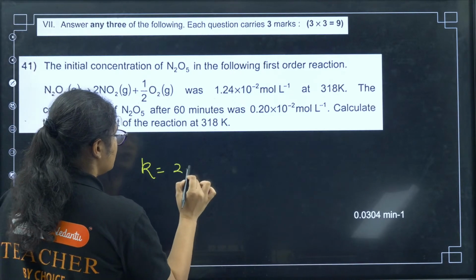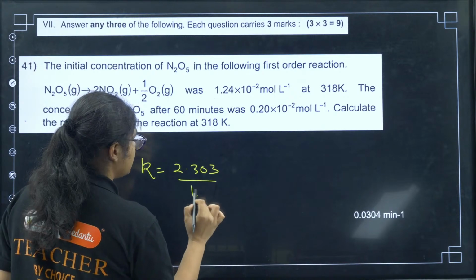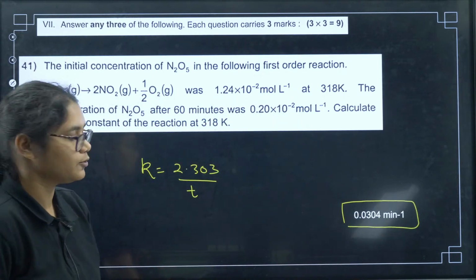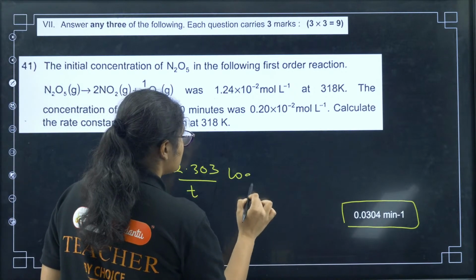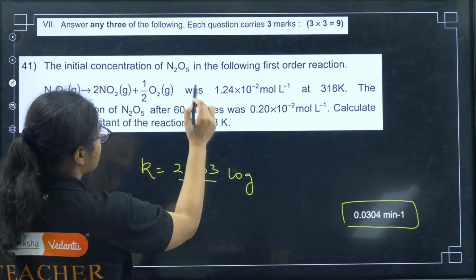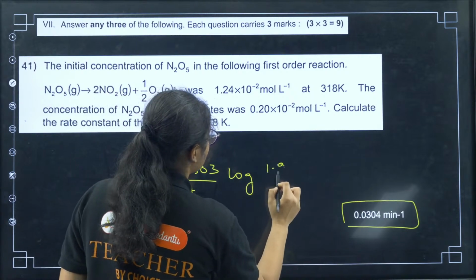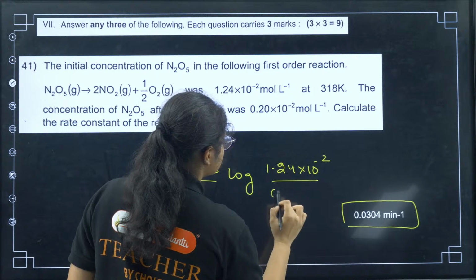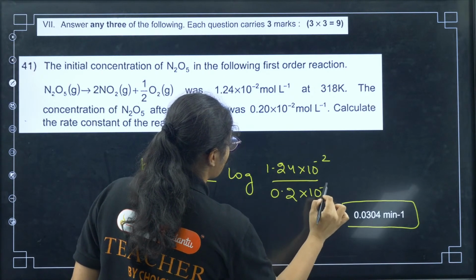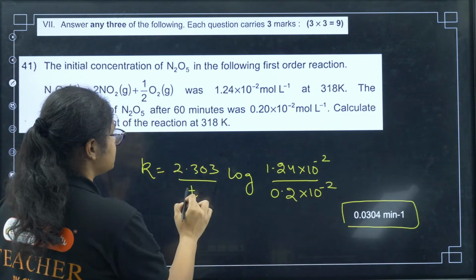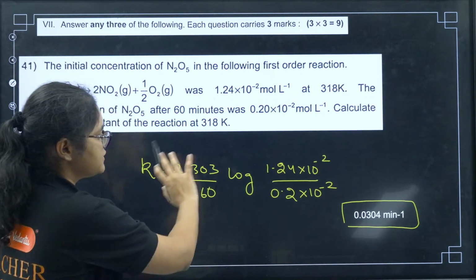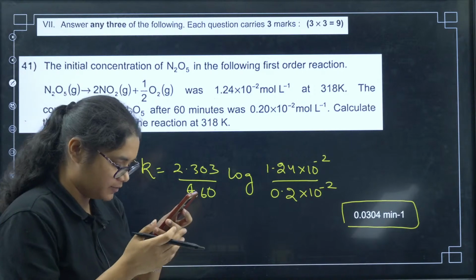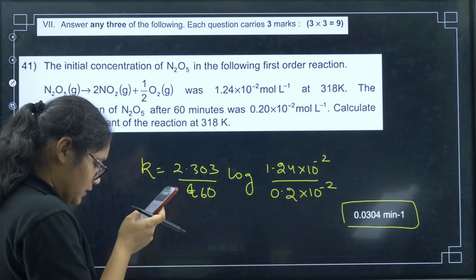K equals 2.303 by t, log of initial concentration by final concentration. You have 1.24 into 10 to the power of minus 2 divided by 0.2 into 10 to the power of minus 2. Simple, t is 60 minutes. Just solve this, you will get the value as 0.0304 minute inverse. Okay, clear?